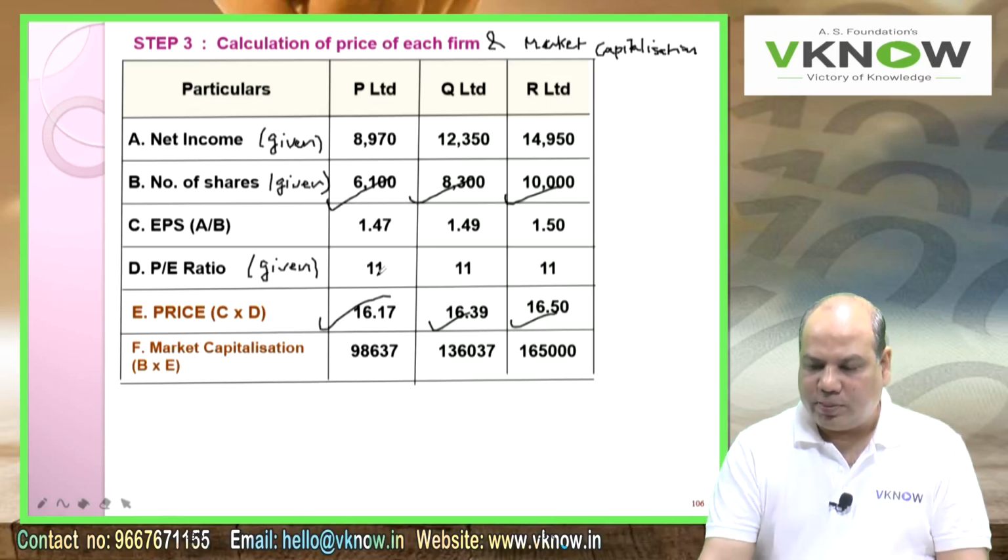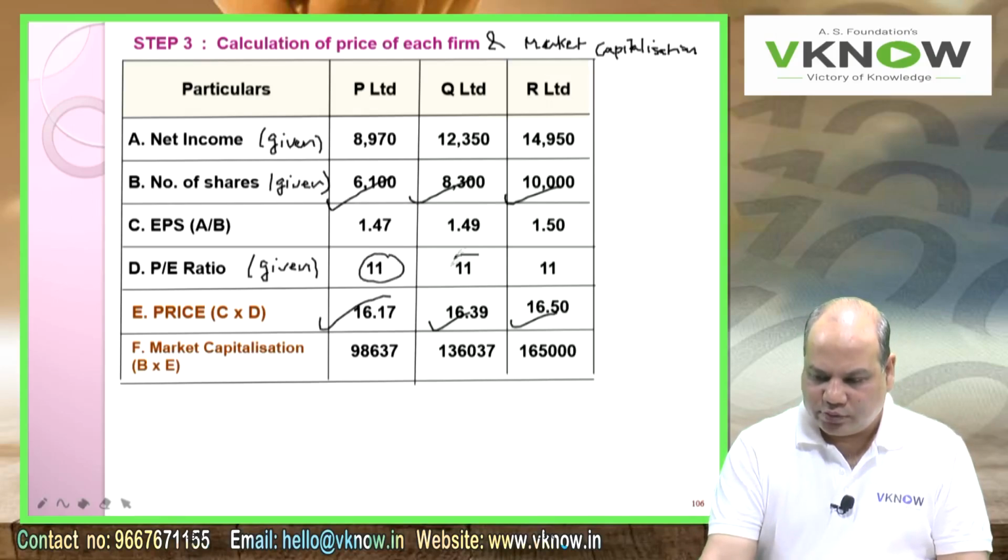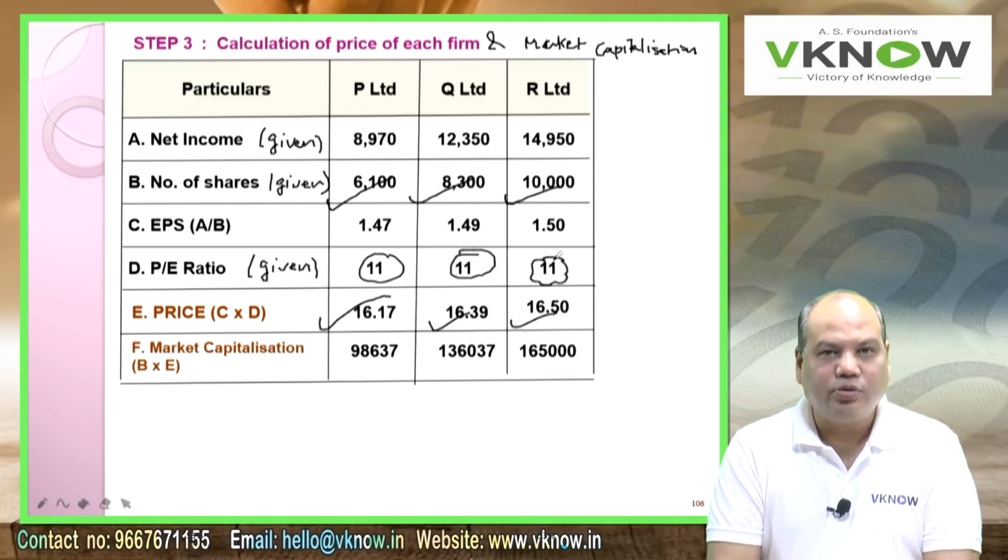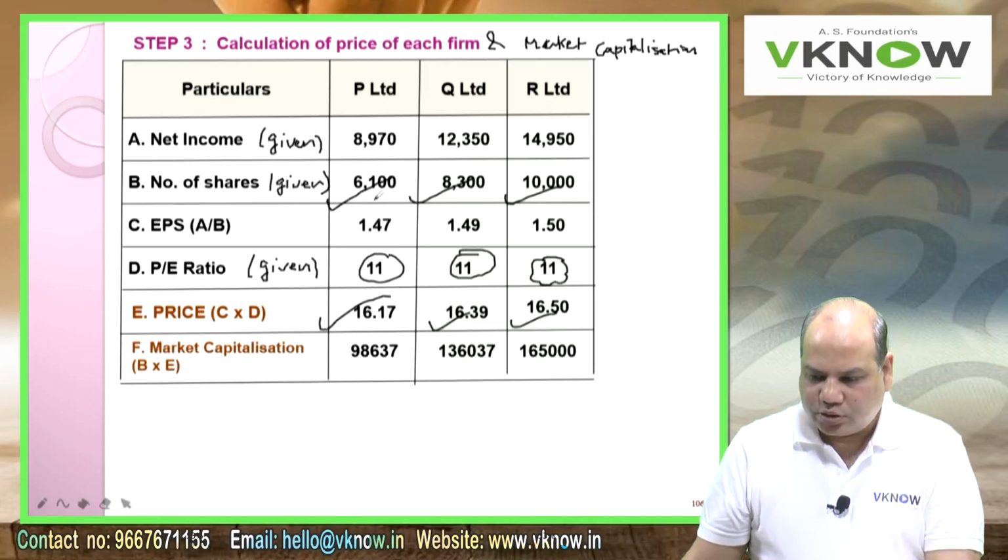Should we use the same P ratio for all the 3 firms? Is it appropriate to use the same P ratio for all the 3 firms? So the answer is no, because P is riskier. It has a higher debt equity ratio. So it will have a lower P ratio, whereas R Limited is least risky.